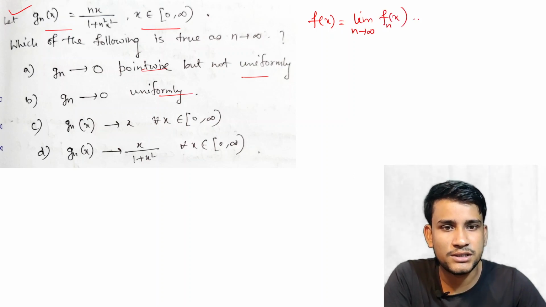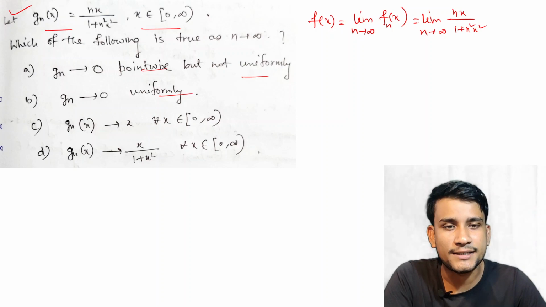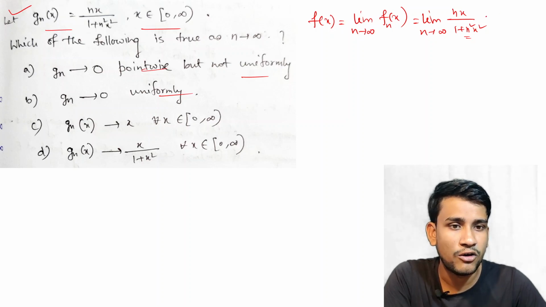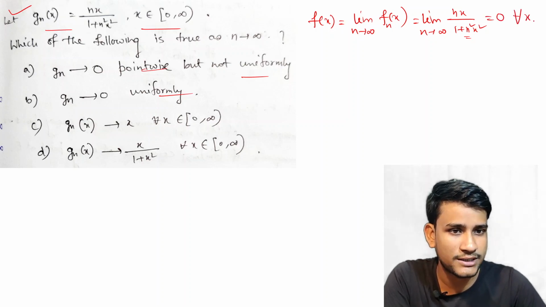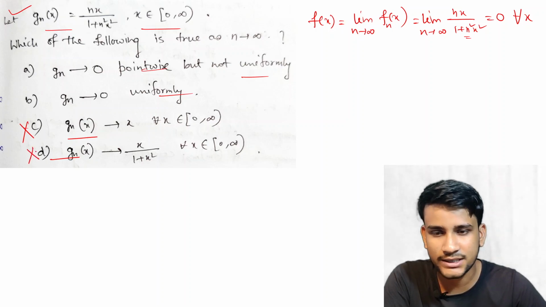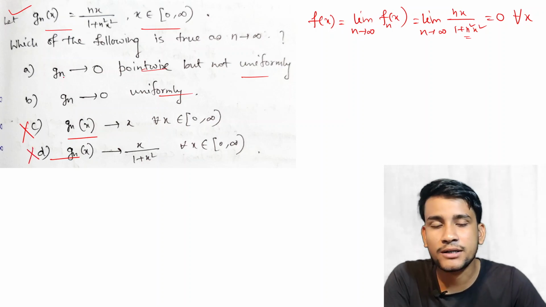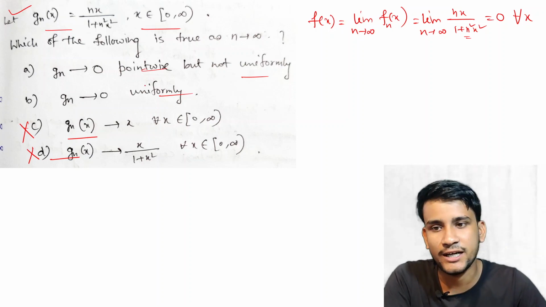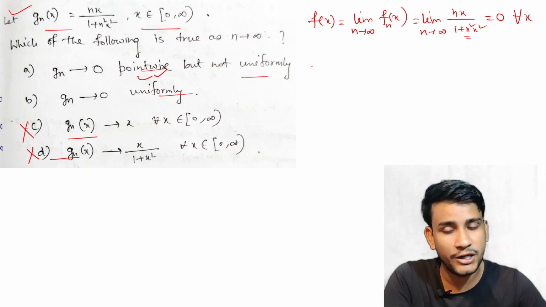Okay, so this is equal to limit n tends to infinity of nx by 1 plus n square x square. And since the degree of n in the denominator is greater than in the numerator, obviously this is equal to 0 for all x. So here options C and D say that g_n tends to x, no, g_n tends to x by 1 plus x square. No, g_n tends to 0, but whether uniformly or pointwise we can check. So this is the pointwise limit, that means pointwise convergence is sure. Now we check the uniform case.